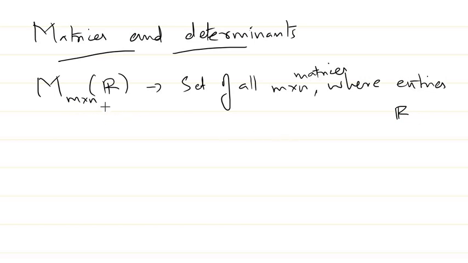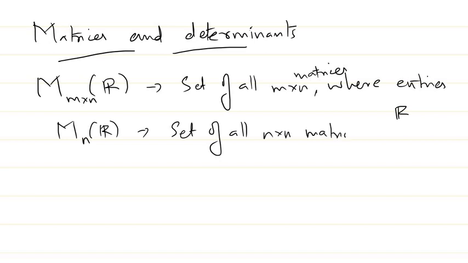m is the number of rows and n is the number of columns of that particular matrix. And the square matrices we'll denote as M_n of R or M_n of F. F, in the sense, I meant field, so whatever set you want your entries to be from. So this is nothing but the set of all n by n matrices where the entries are taken from R. Okay, so this is how we are going to denote it.